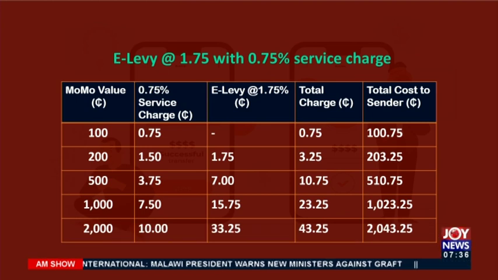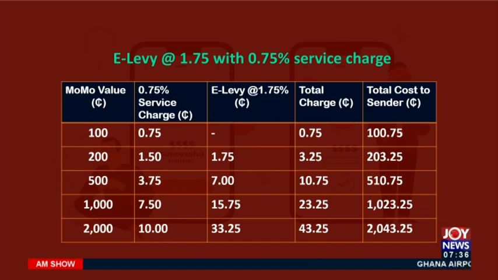Right. Now the cost to the sender is 1,000 cedis, a fixed rate of 100 cedis for service charge, and E-Levy is applicable here, 33 cedis, 25 pesos, and the total is 43 cedis, 25 pesos, and this will amount to 2,043 cedis, 25 pesos to the sender.